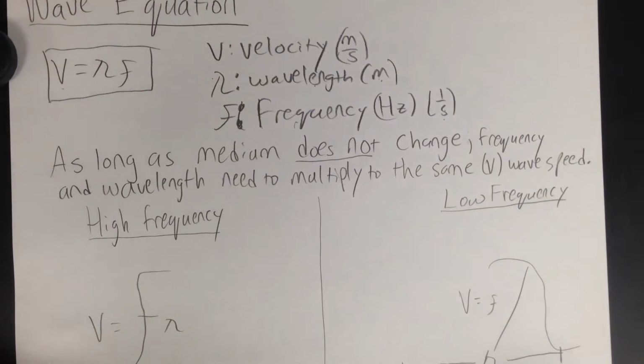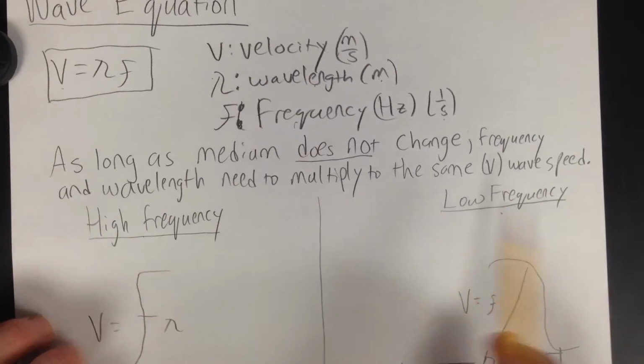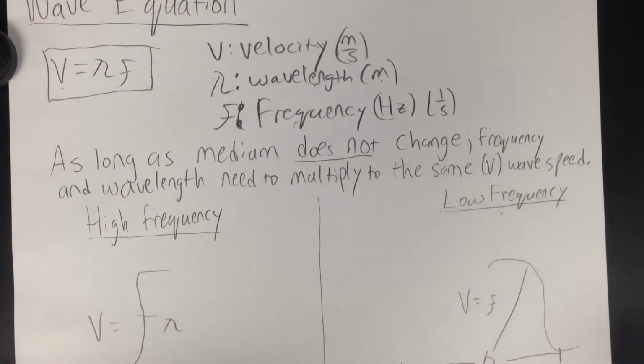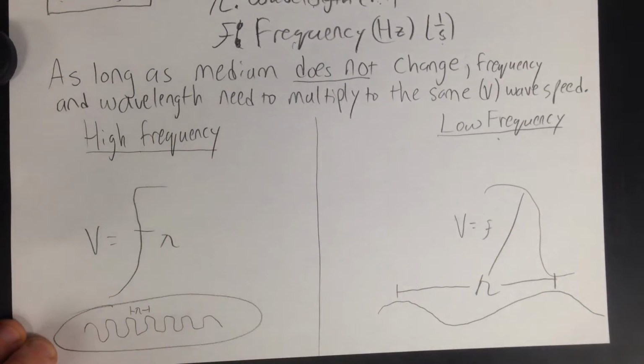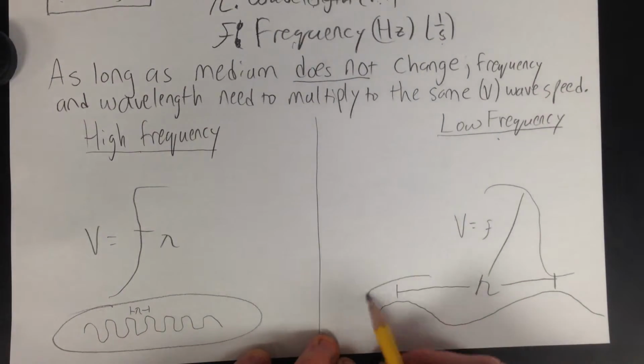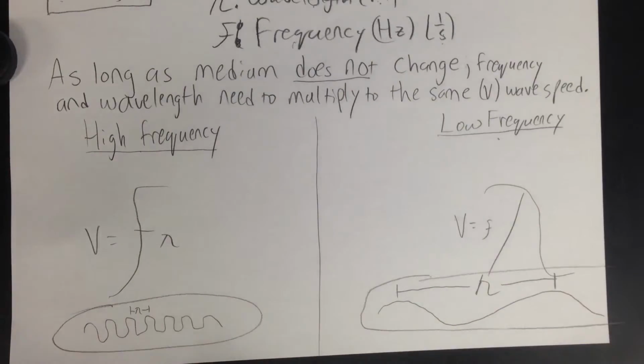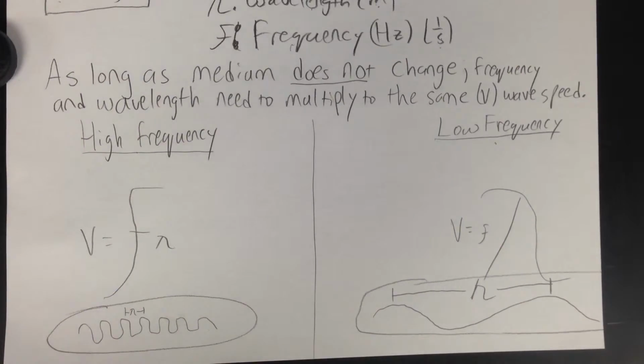Alright. Now, what does the wave equation show? We did one demo with it already where we saw high frequency and low frequency, and the wave equation explains what waves look like at a high frequency and at a low frequency. You can look at the picture here at the bottom. That's what a high frequency wave looks like. And elongated like this, that's how a low frequency wave looks. It looks very stretched out. So the more frequently waves are made, the more they're packed together. But the less frequently they're made, the more they're stretched out.